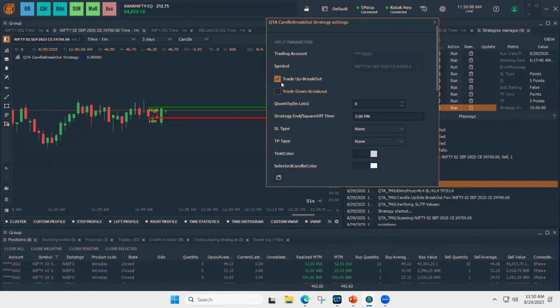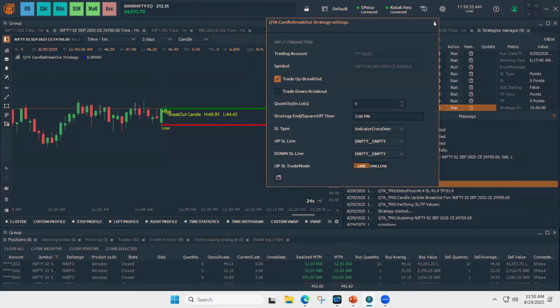So here in this case, I'm choosing up breakout. That means when the price breaks the upside of this candle, the buy orders will get placed. Suppose you are an option seller, then you need to choose down breakout for option selling. In this case, I'm choosing up break, quantity as 1.